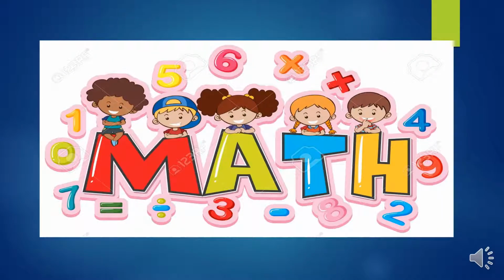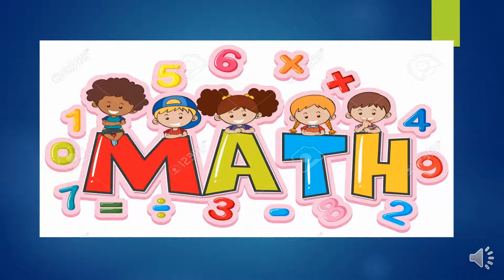What is mathematics? Mathematics is the study about numbers. What are numbers, children? Numbers are nothing but 0, 1, 2, 3, and so on. Where do we find them? We find them almost everywhere. Can you think about some examples of where you can find them?